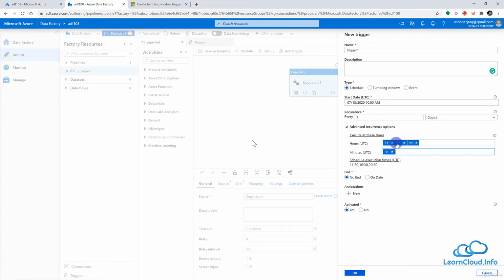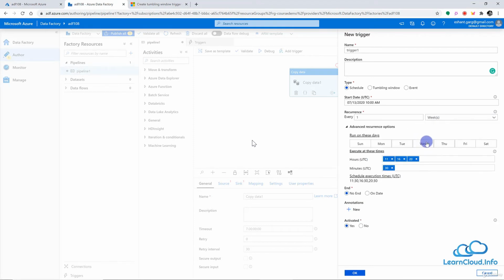So basically you can design your hours and minutes here in such a way that you can run this pipeline multiple times a day. Similarly, you can choose the week here, and then you can choose whatever weekdays you want. For example, I want to run every Monday and Thursday at this time.